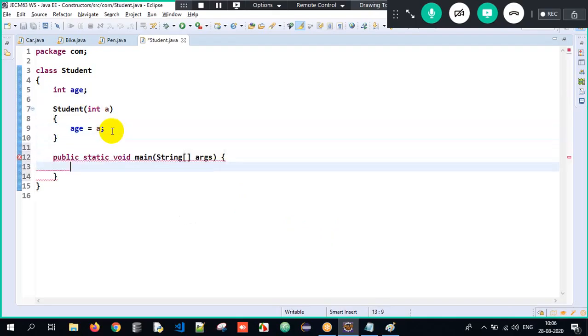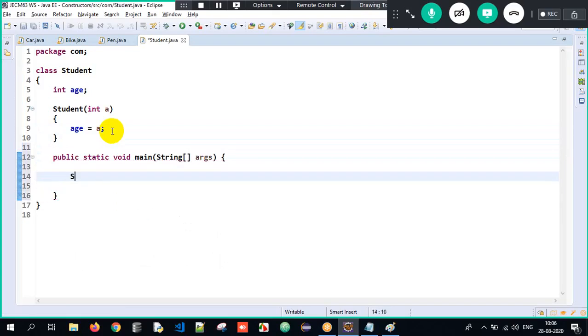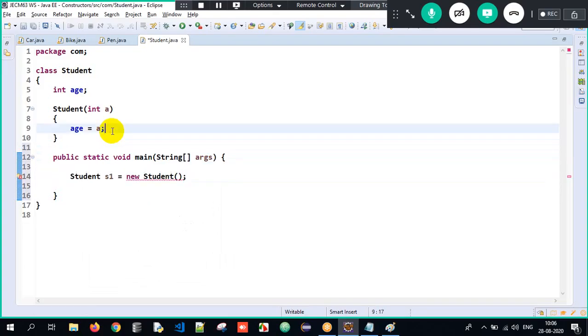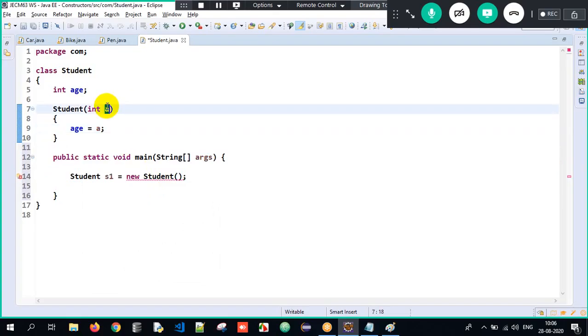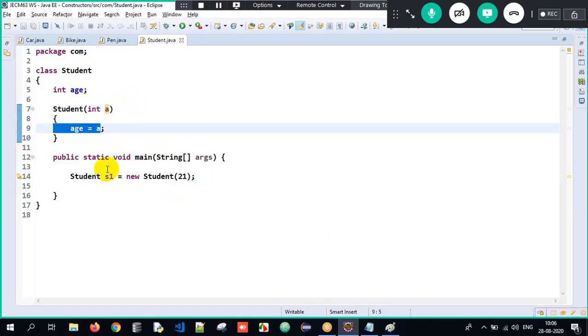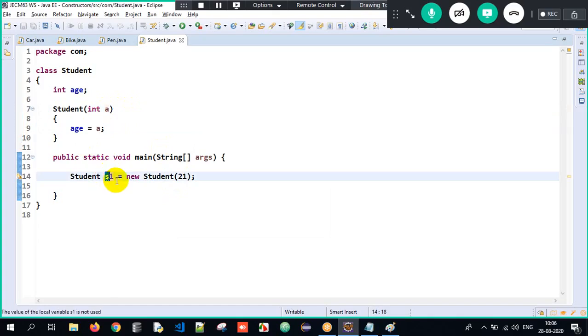Now I'll have my main method, wherein the execution begins, and I create an object. See, student s1 equals new student of. Why is it giving an error? Sir, common sense, sir. Because when you create an object, the constructor will get executed, sir. The constructor is accepting an integer argument, so make sure you pass some value, sir. I pass 21. So this 21 will get stored into a, and that a, that is nothing but 21, will get stored into age of the s1 object.